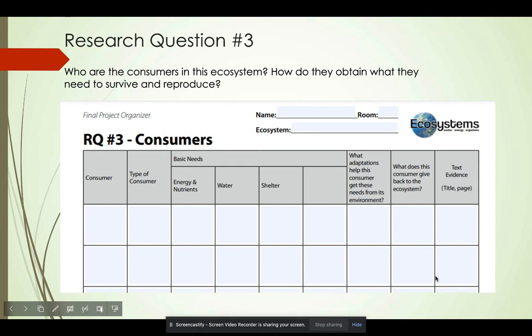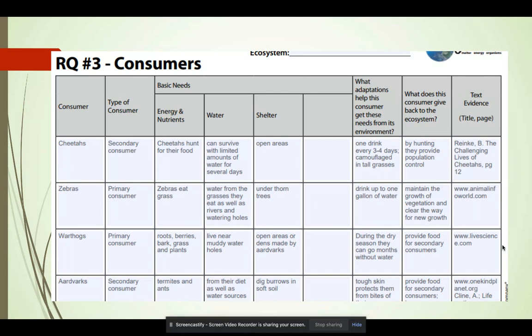So this is what research question 3 looks like. Who are the consumers, and how do they obtain what they need in order to survive and reproduce? So you're going to look for the consumer in the savannas. My consumers, let me go to the next slide. So in the savannas, one of my consumers was a cheetah.